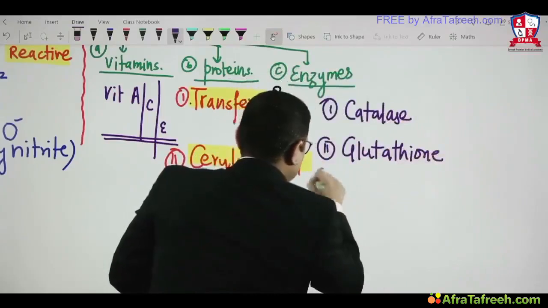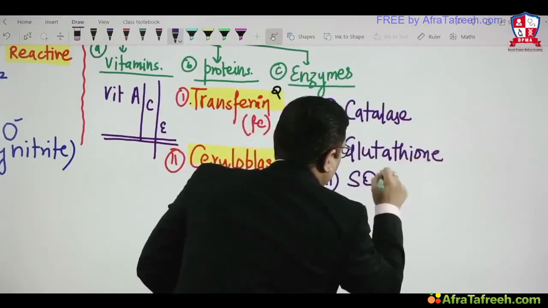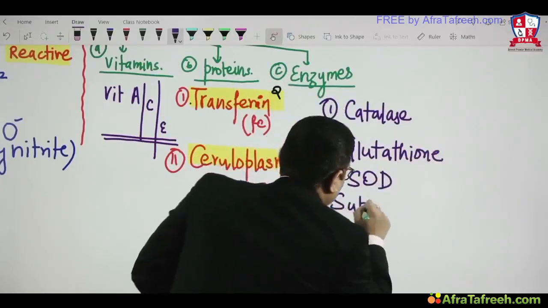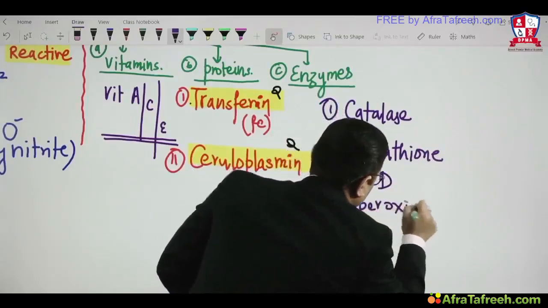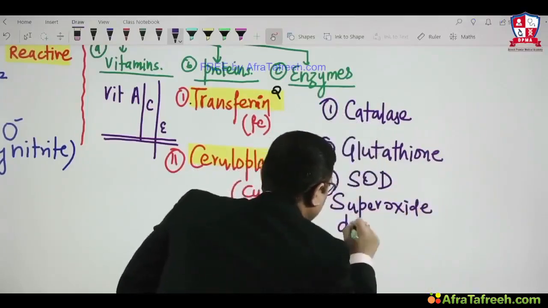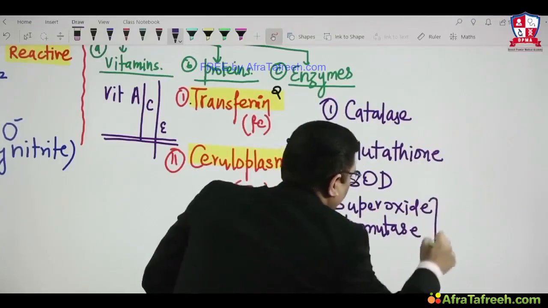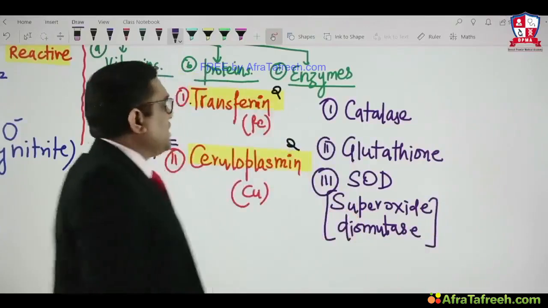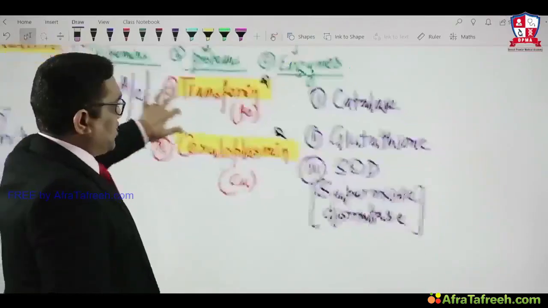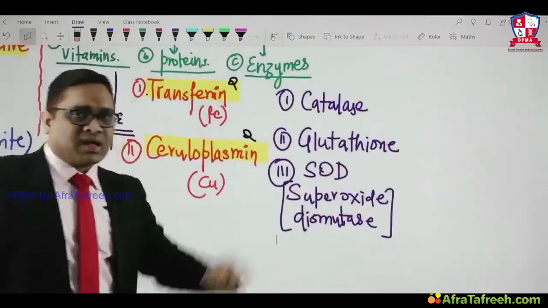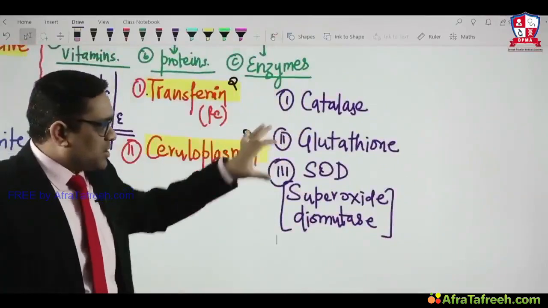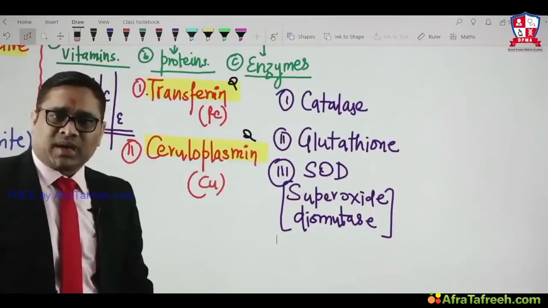And number three is superoxide dismutase. Right? So these are three enzymes which are antioxidants: catalase, glutathione peroxidase, and superoxide dismutase.